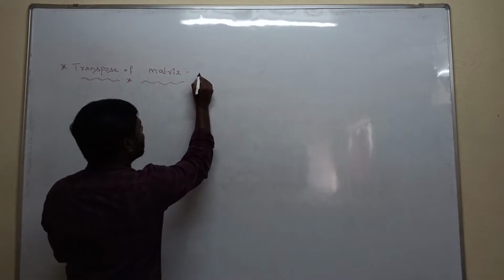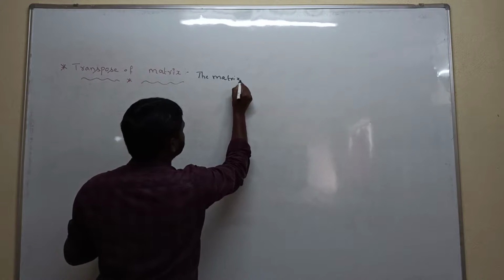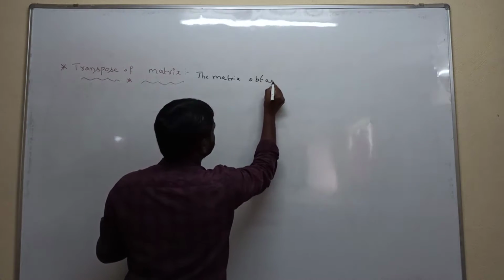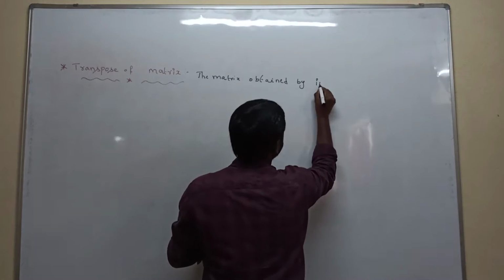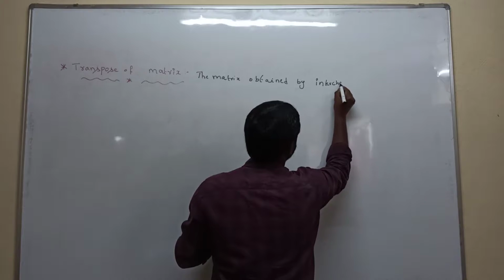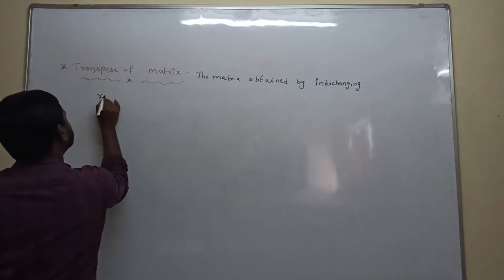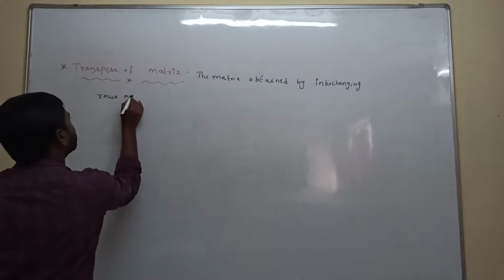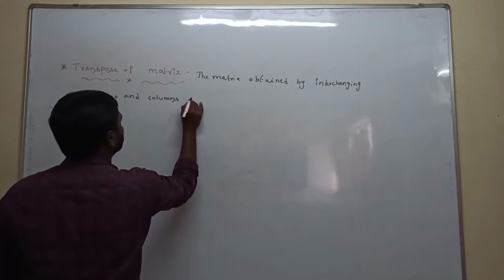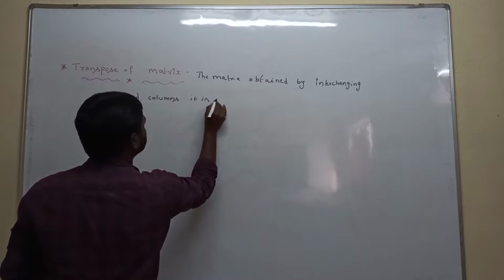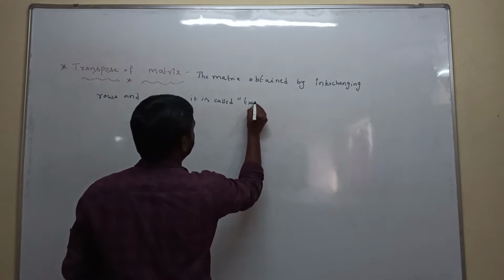Definition is: the matrix obtained by interchanging rows and columns is called the transpose of the given matrix.